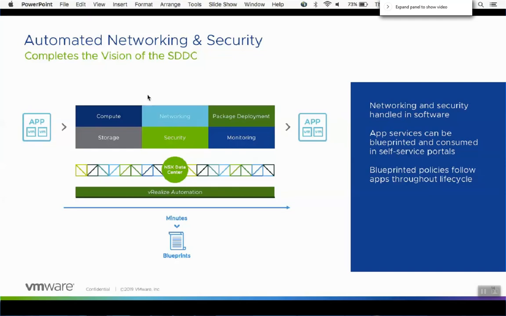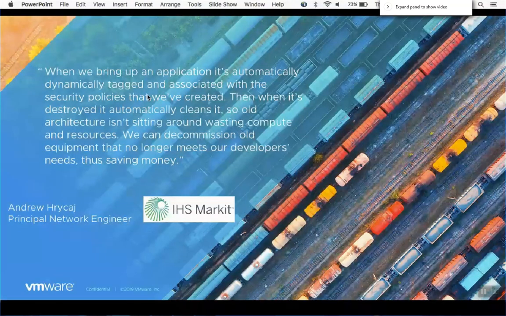Okay, all right. What I like about this slide and this call out from IHS Markit is something that I think needs to be emphasized, and we'll talk about that in our demo: when you go to provision a solution, that's great, but we also need to talk about decommissioning that solution, and that's something that we face all the time. We can build it, but do we ever get those resources back? And the answer is, with this approach and this use case, we'll actually show you how it brings back those resources into your SDDC so others can consume them later on. So decommissioning is an extremely important process.